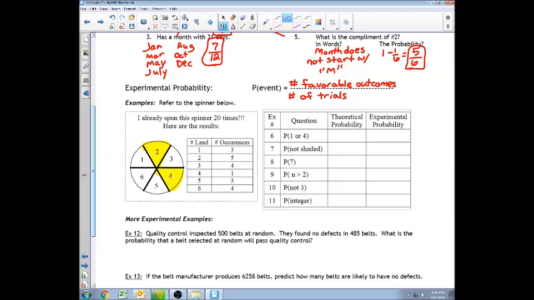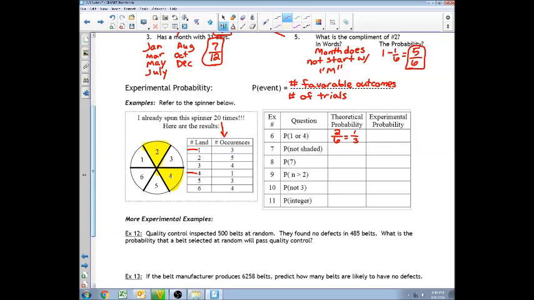Okay, so for the next example, let's refer to the spinner below. I have already spun the spinner 20 times. After I spun the spinner 20 times, this is my results. It landed on 1, 2, 3, 4, 5, and 6 that many times. So the questions are over on the right. The probability that it landed on 1 or 4, that is the question. Well, we know for theoretical probability, it's just going to be 2 good outcomes over 6 possible outcomes, which would be 1 over 3.